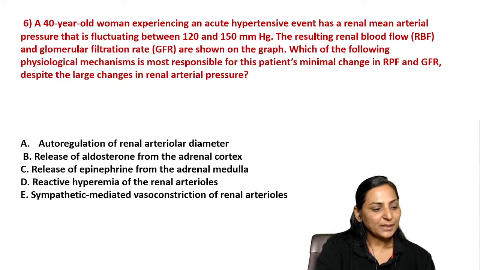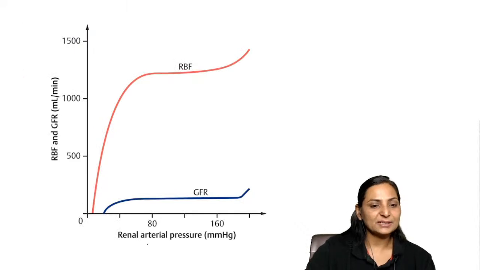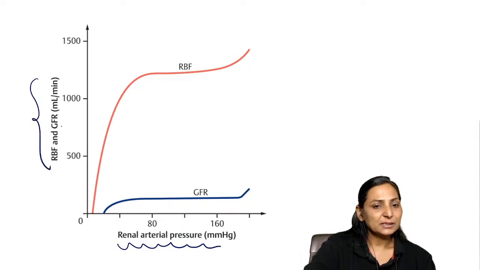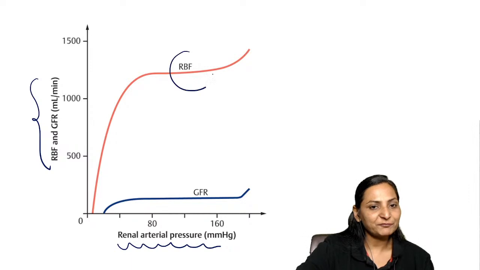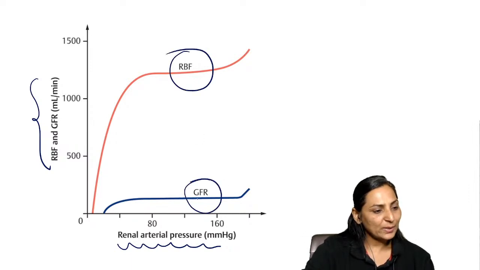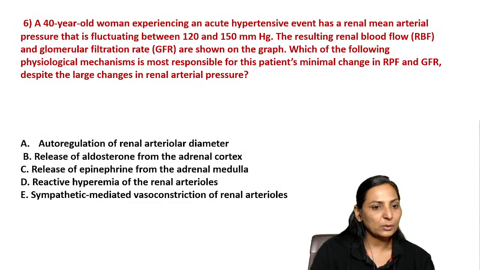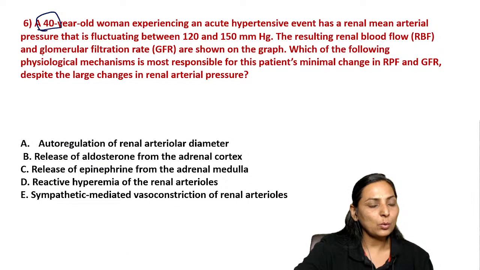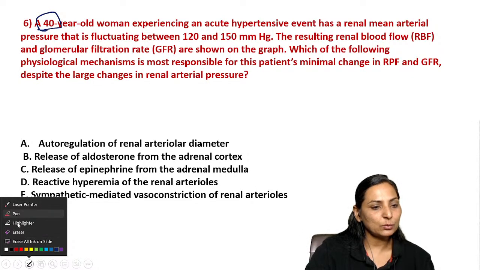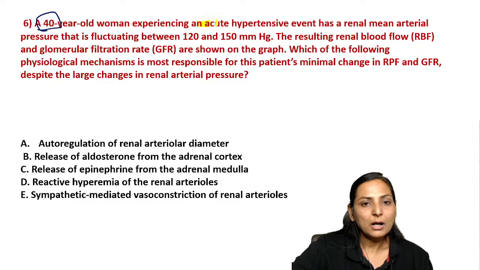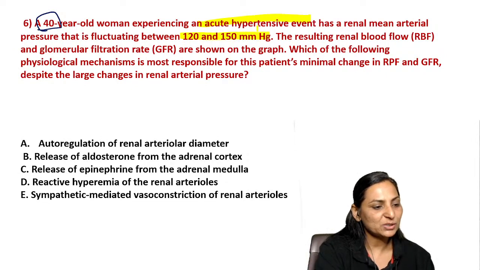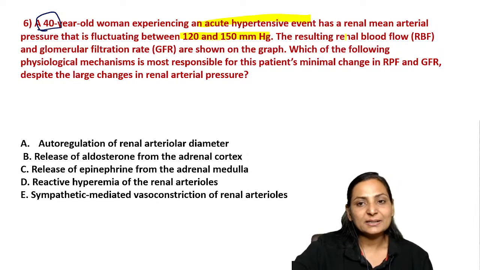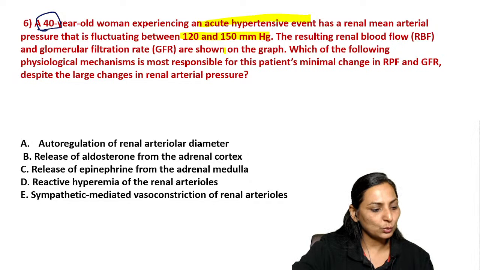Now the next question. The question is related to this graph where you can see that on the x-axis, there is the renal arterial pressure. On the y-axis, there is the regulation being shown of the renal blood flow and of the GFR. So it is a question related to autoregulation. Now a question says that a 40-year-old man, with an acute hypertensive event, has a renal arterial pressure between 120 and 150. The resulting renal blood flow and GFR are shown on the graph.